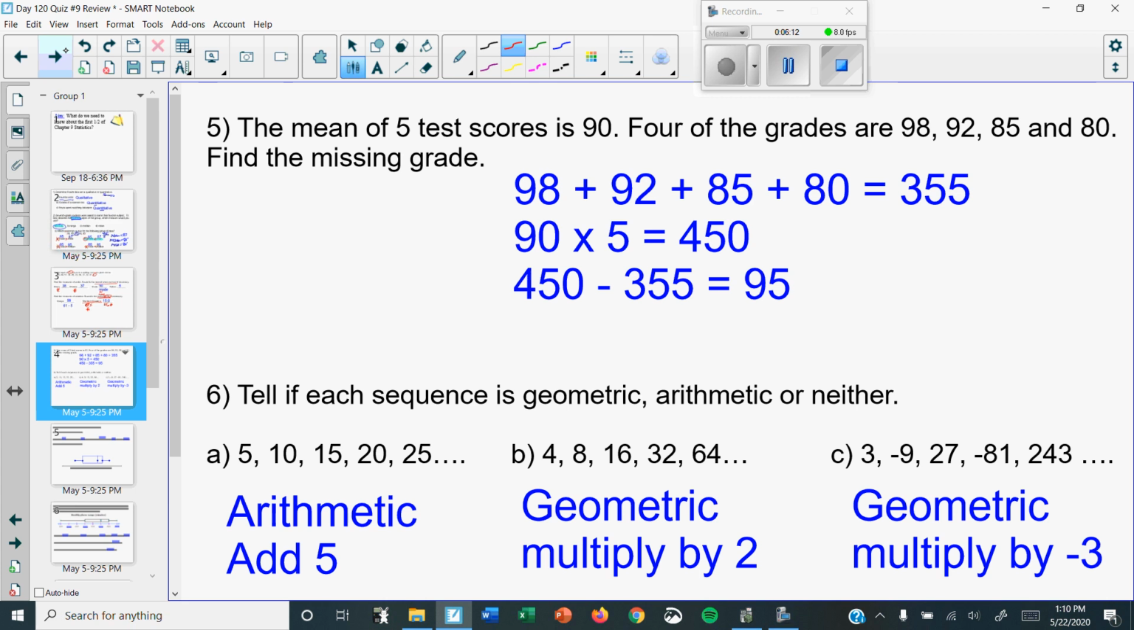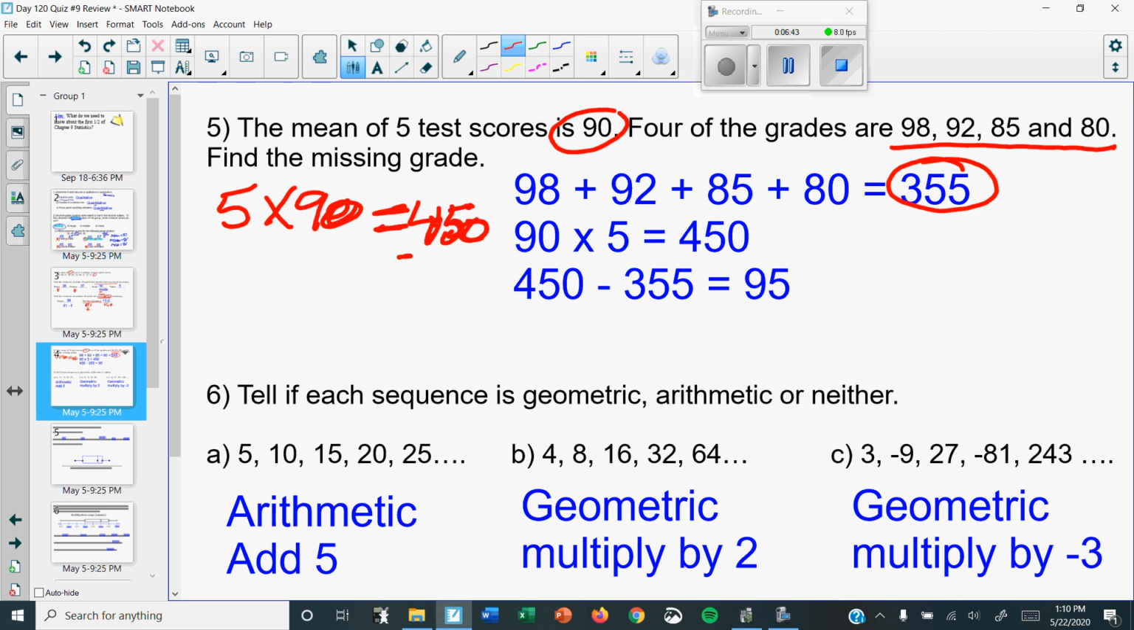So number 5, the mean of 5 test scores is 90. So here's the trick. They tell you how many tests you take. So do 5 times whatever you want the average to be. So 5 times 90 is 450. Now, they tell you you're going to take 5 tests in all. Well, on the first 4 tests, you got this. So when you add up those 4 tests, you get 355.